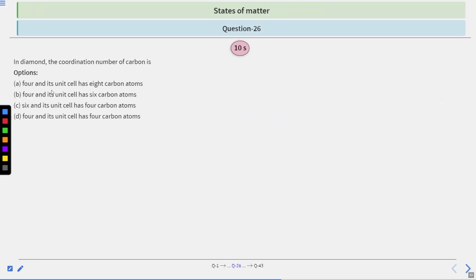Moving to question number 26. In diamond, the coordination number of carbon is. Options are 4 and its unit cell has 8 carbon atoms, 4 and its unit cell has 6 carbon atoms, 6 and its unit cell has 4 carbon atoms, and 4 and its unit cell has 4 carbon atoms. You have 10 seconds to solve this question. After that, we will see the answer.